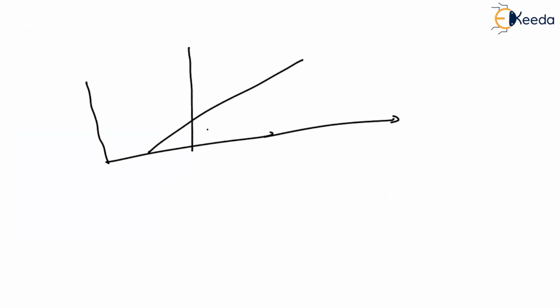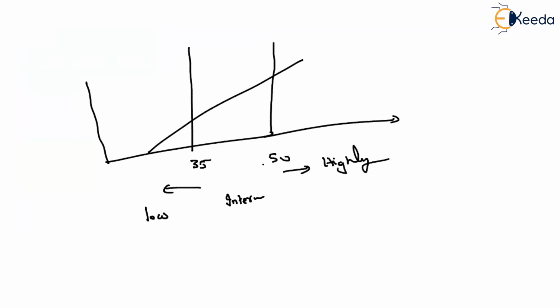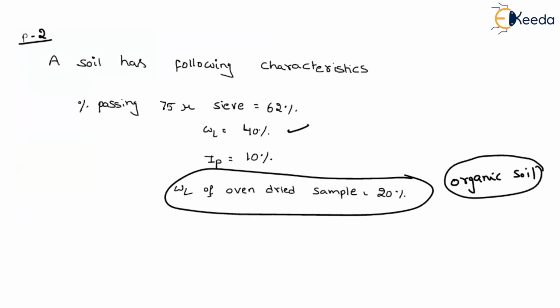So what are the limits for classifying the compressibility? The limits will be 35 and 50. If it is less than 35, we can classify it as low. 35 to 50, this will be qualified as intermediate. If it is more than 50, we can classify it as highly compressible soil. Now see the value. So which one should I look into? Whether I should look into the original value or the oven dried sample.